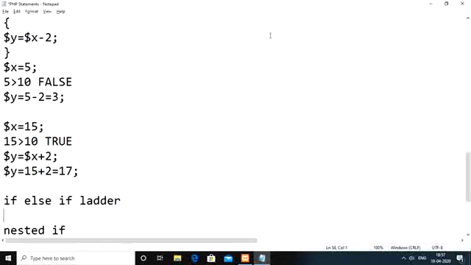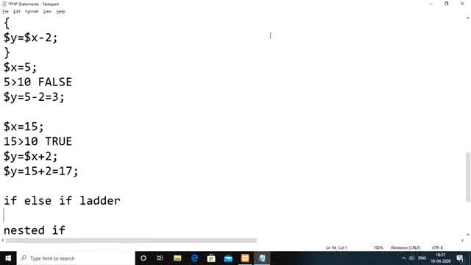But sometimes, instead of going with only two alternate outcomes, we need to go with multiple alternate outcomes. Let us say we want to check a condition. If the condition is true, we execute some set of statements. If the condition is false, we perform another condition check, one more condition checking. If it is true, we perform some other operation. If it is false, we go for some other condition checking. Like that, whenever the condition becomes false, we check for some alternate condition.